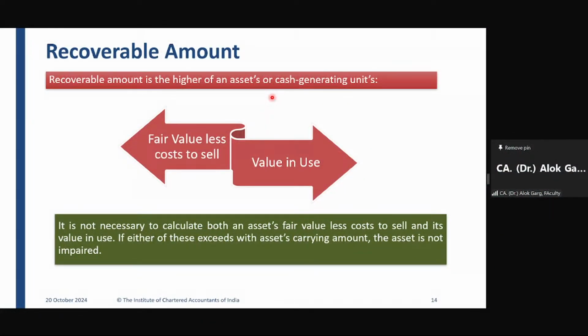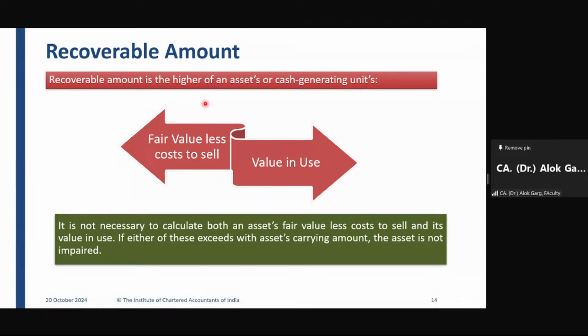Yes. So students, while we understood and discussed recoverable amount, recoverable amount is the higher of fair value less cost to sell and value in use. So it talks about higher. Let's say the carrying value of a car is 9 lakh rupees. You went to the market and checked the fair value. The fair value of the car is 9.5 lakh rupees. So do you require to compute the value in use for the purpose of checking the impairment loss?